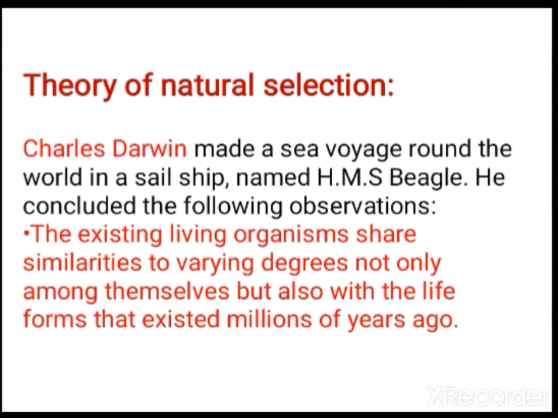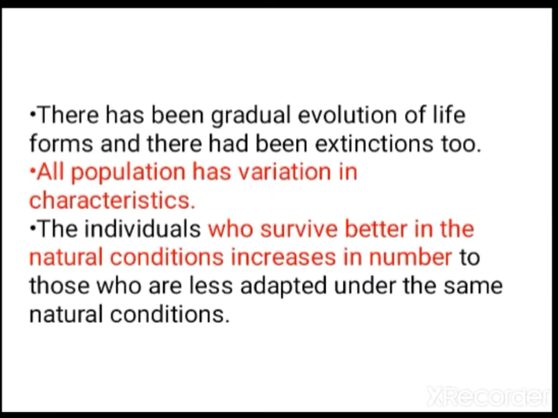Charles Darwin made a sea voyage round the world in a sail ship named HMS Beagle. He made the following observations. The existing living organisms share similarities to varying degrees, not only among themselves but also with the life forms that existed millions of years ago. There has been gradual evolution of life forms and there have been extinctions also. Dinosaurs, once upon a time they lived, now they do not exist. So that is extinction also. The organisms that survived once upon a time are not there now.